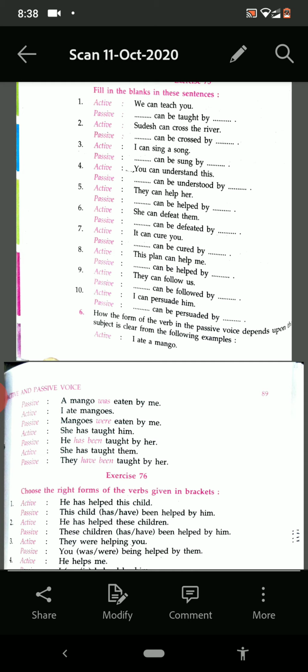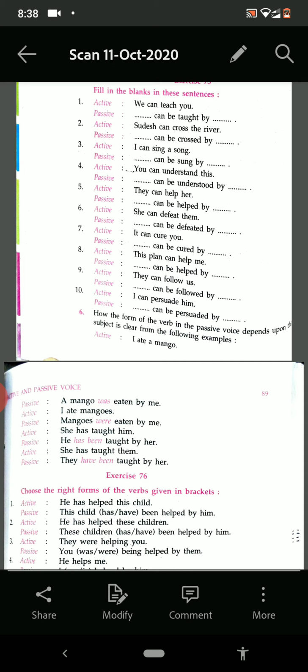She has taught him. He has been taught by her. Then she has taught them. They have been taught by her. Okay. So if the subject is singular, we have to use the singular verb, and when it is plural, then we have to use the plural verb.